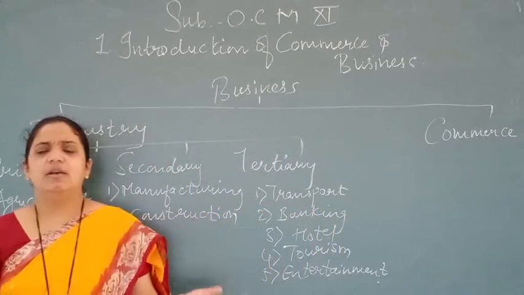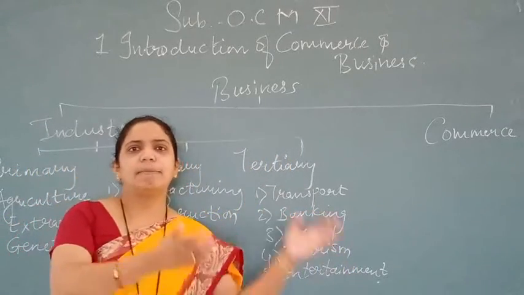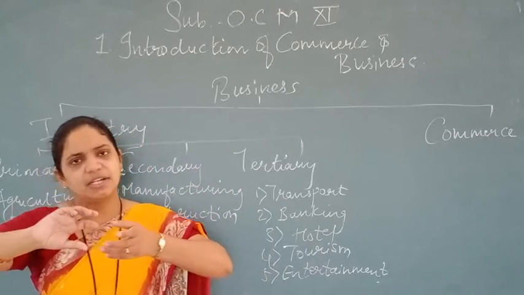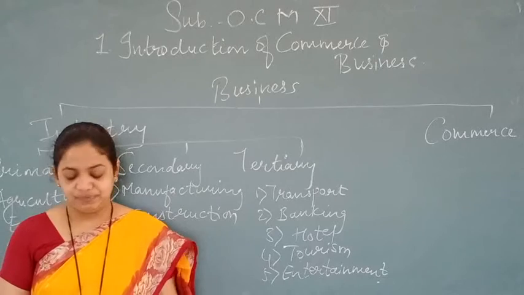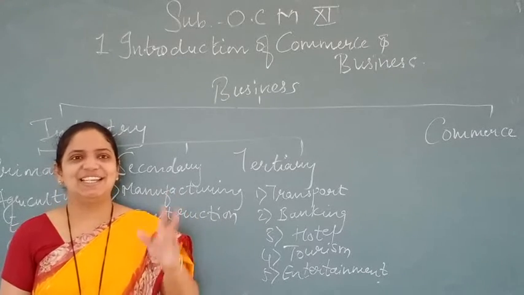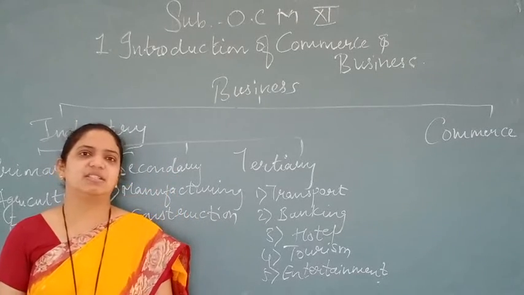Manufacturing means where raw material is bought from primary industries and converted into finished products. Sorry, these are said as secondary industries. Number two is the construction industry.